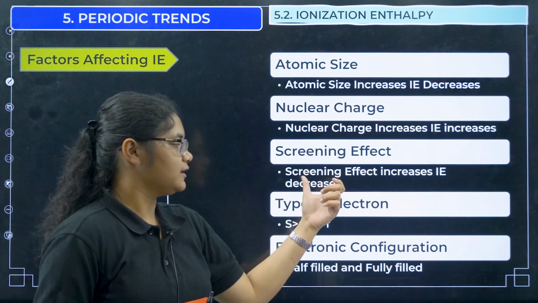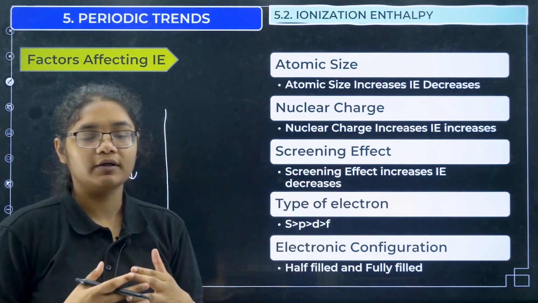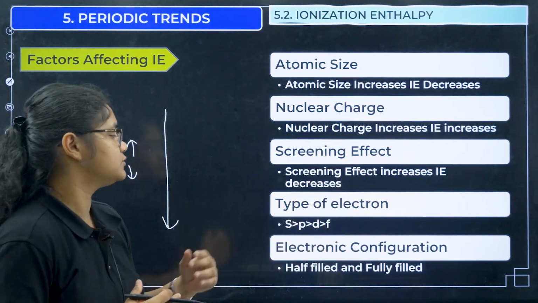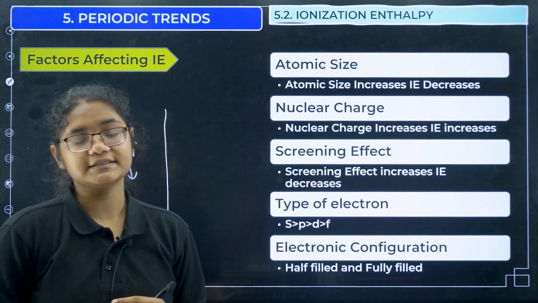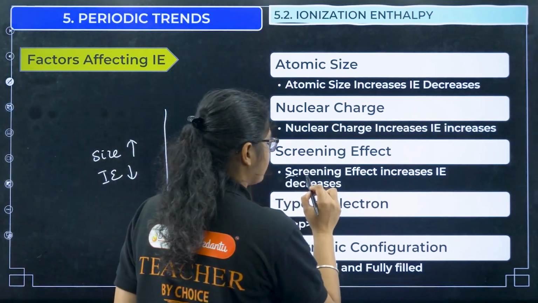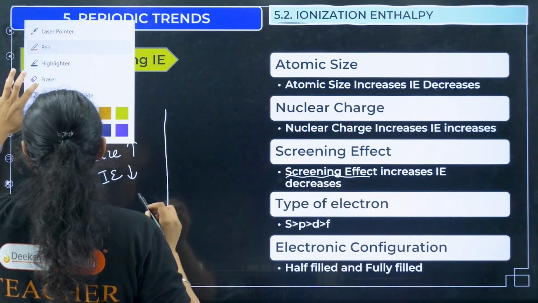The third one, screening effect. If the screening effect is more, then ionization energy will be less. Why? See, if the screening effect is more, that means what? Understand this one properly.